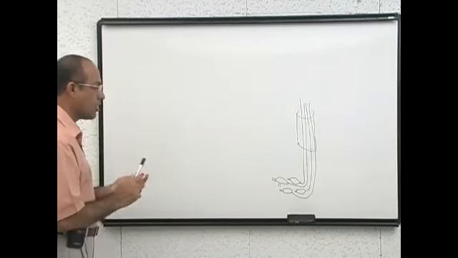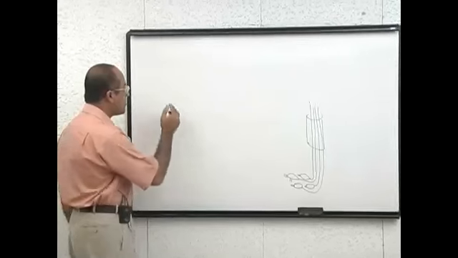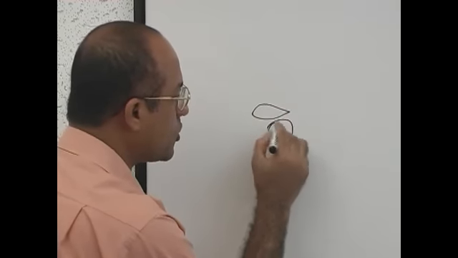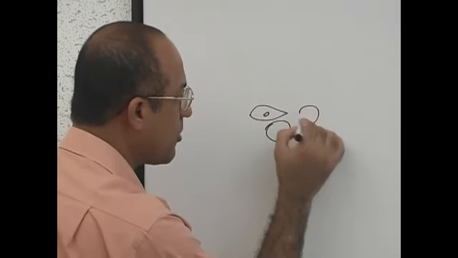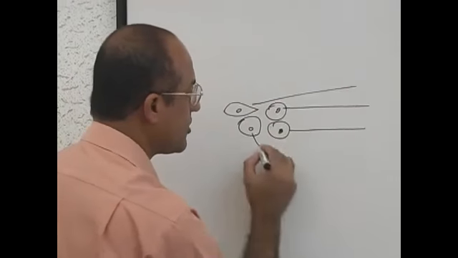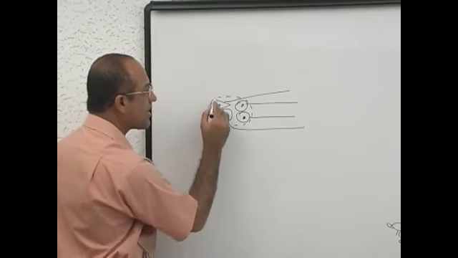First of all, you must know what is the difference between gray matter and white matter in the central nervous system, right? As I told you, let's suppose that these are some neurons, cell bodies of neurons, and these are their axons. Now, this collection of cell bodies is called gray matter.